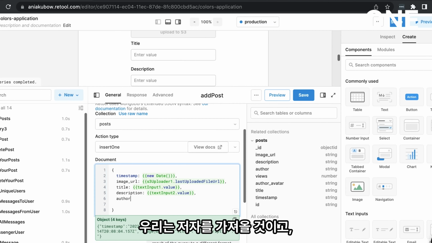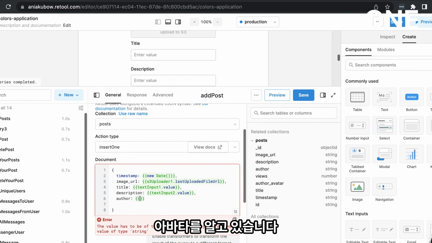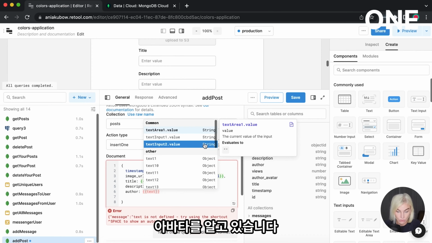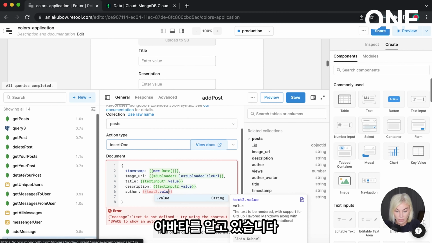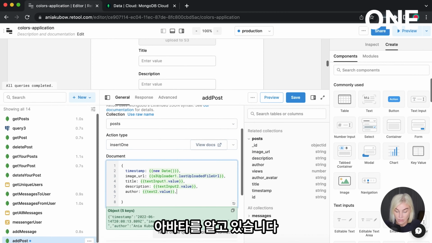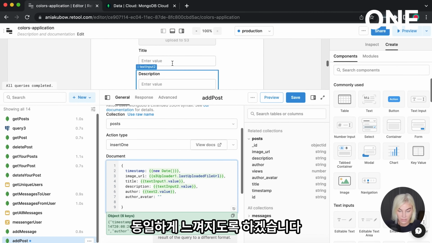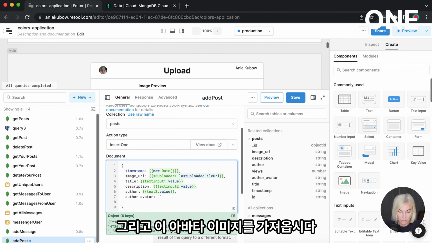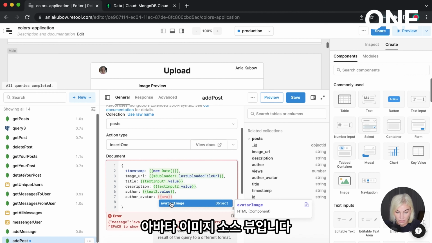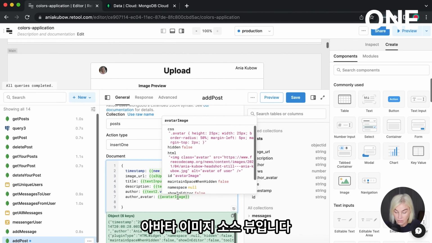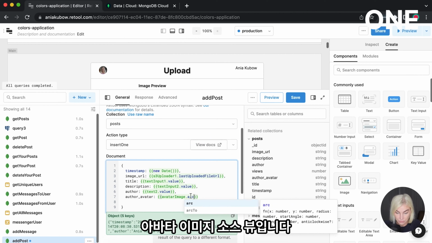We're going to get the author, which we know by now is text input 2 value, author avatar, making sure that it's spelled exactly the same as in our database. And let's just get the avatar image for this. So avatar image source.